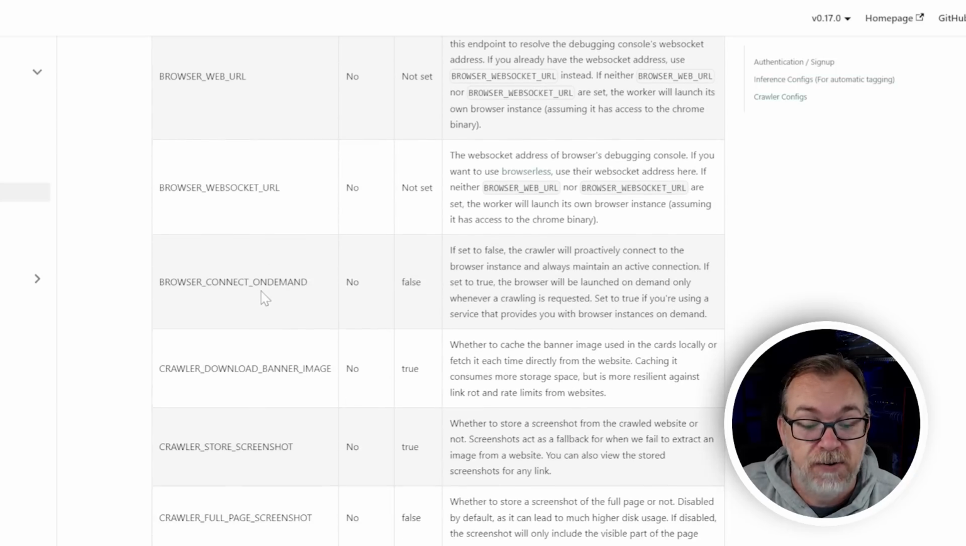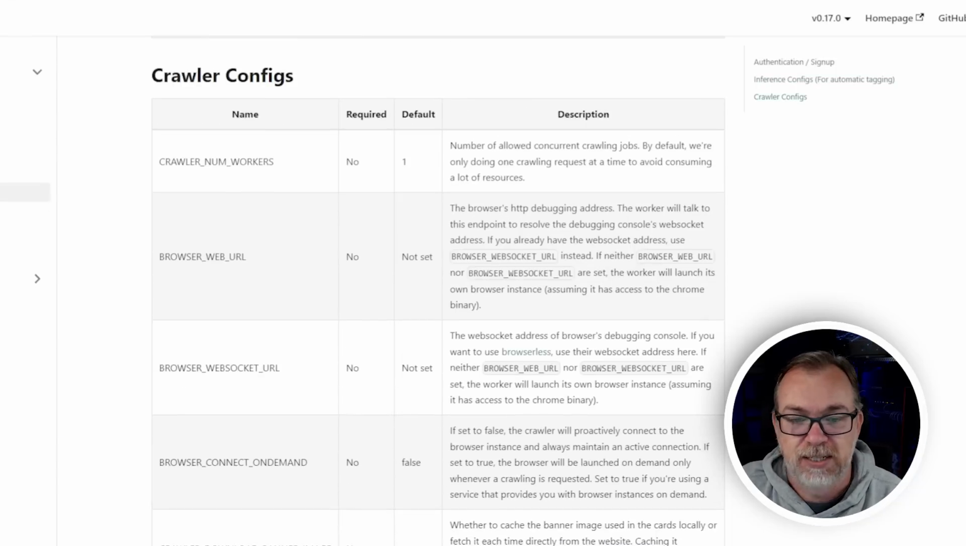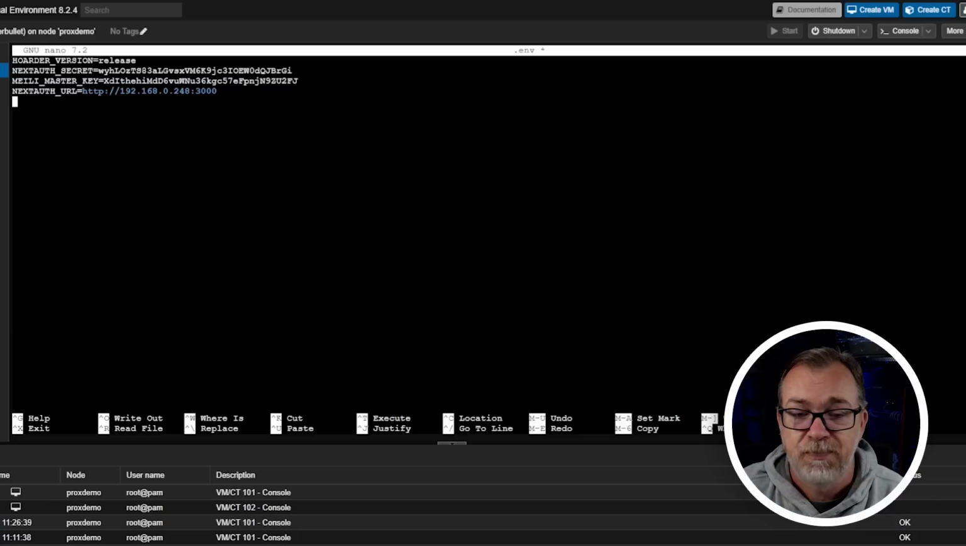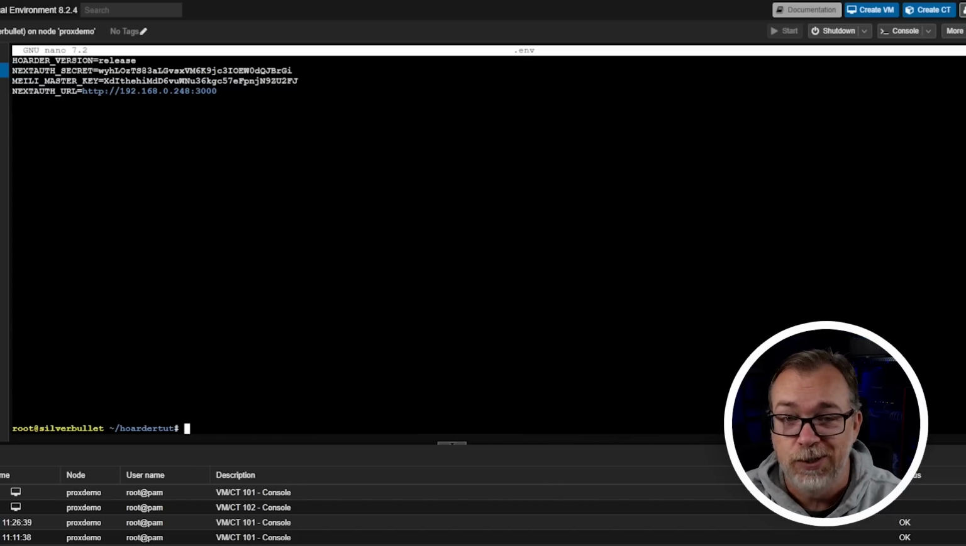There are crawler configs as well. I guess that's all there is there, but just know that you can go in and manipulate some of the environment variables in your setup to further refine it to do what you want it to do specifically for your needs. And once you've got all of that done, you can then do a Control-O and enter a Control-X. If you're using Nano, of course, use the appropriate commands for your setup.